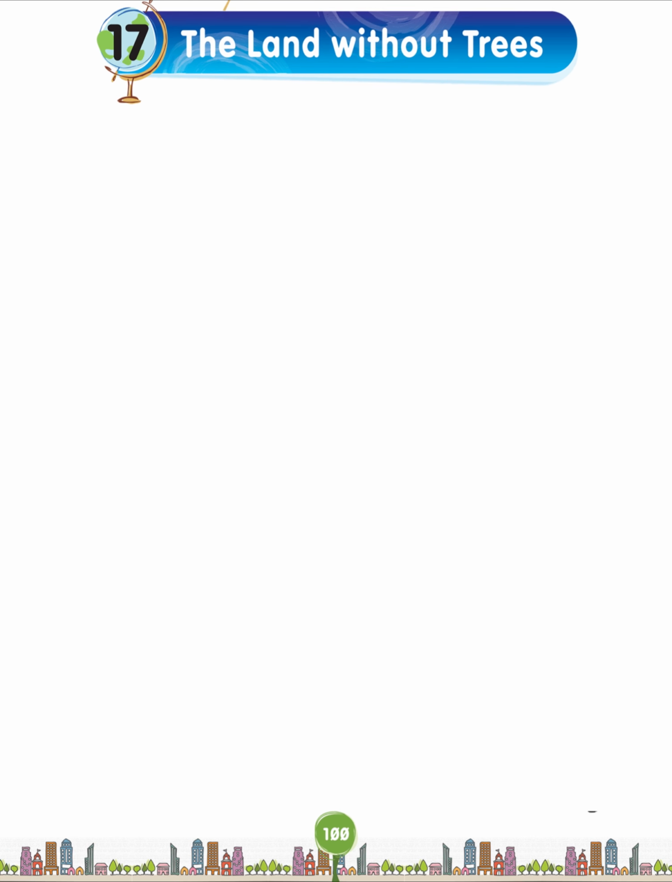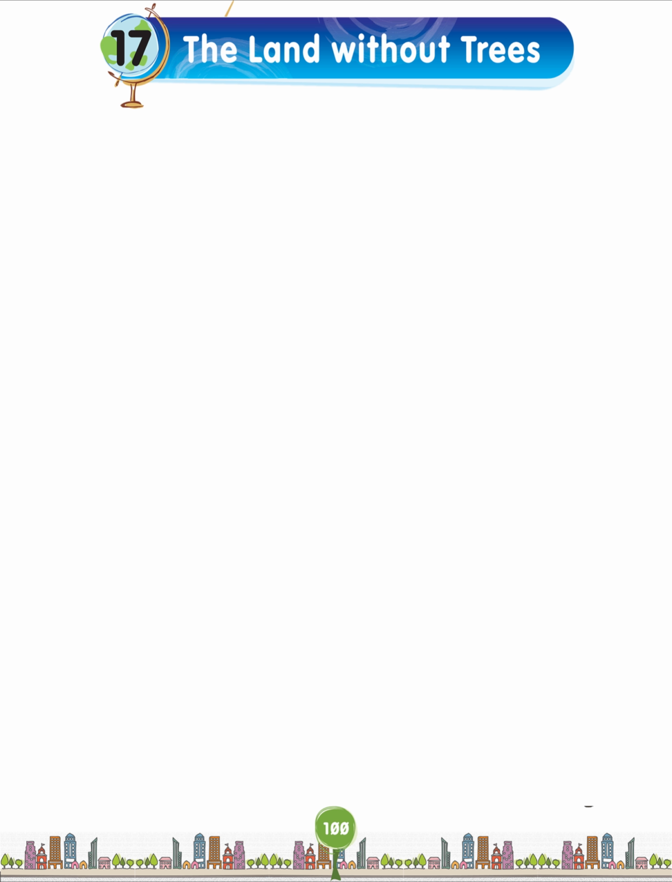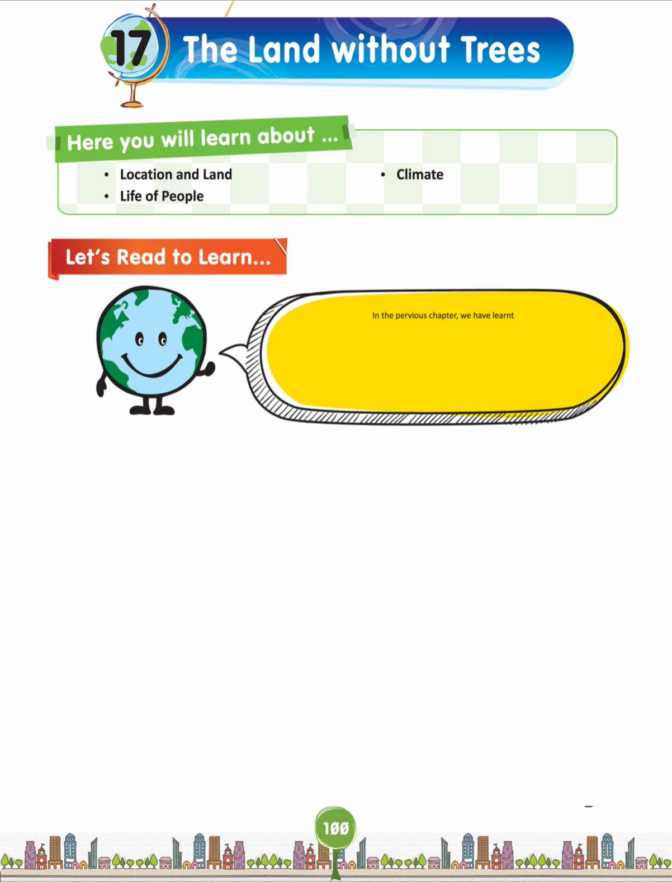Let's start lesson 17, the land without trees. Here you will learn about location and land, climate, life of people. Let's read to learn. In the previous chapter, we have learned about land covered with sand, ice, snow and forests. But now we will discuss about the region that is treeless.